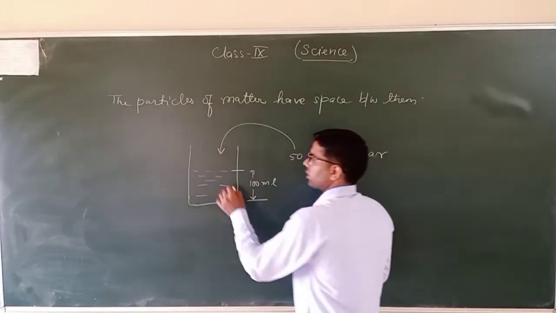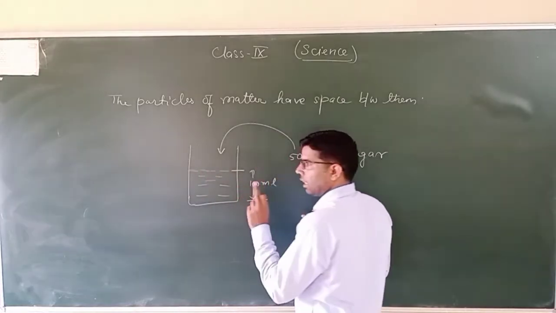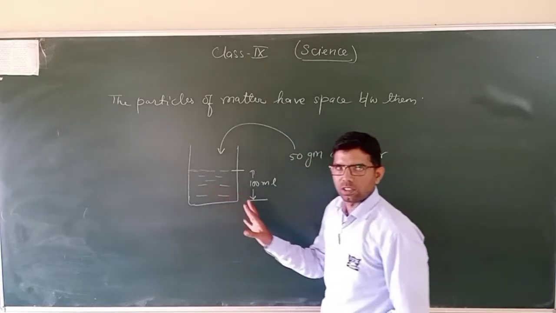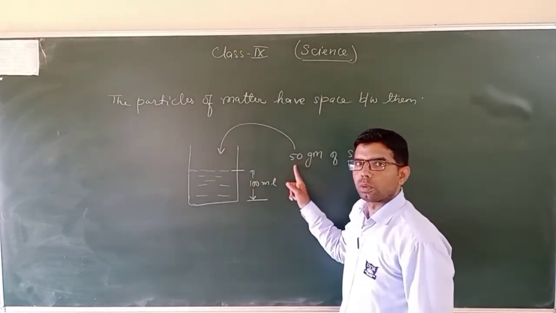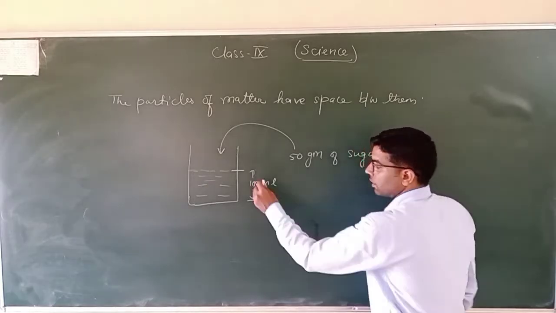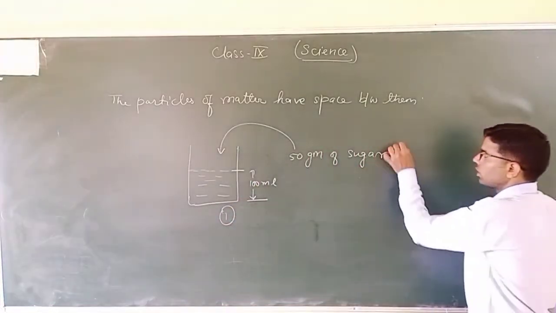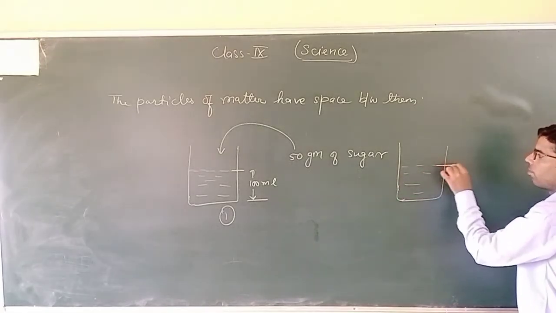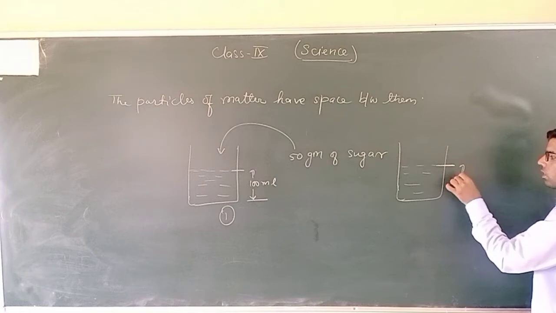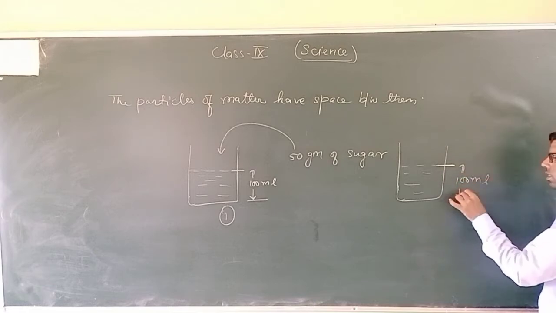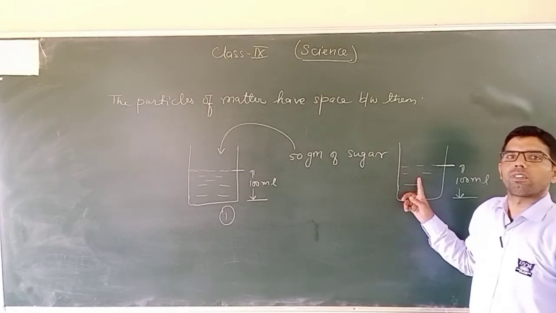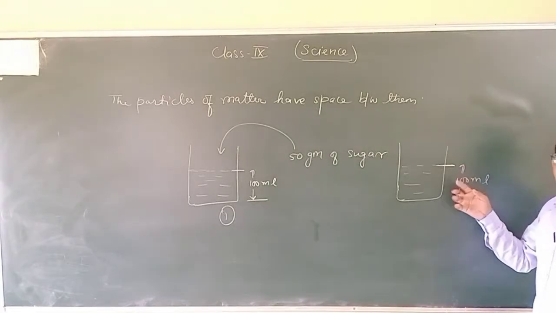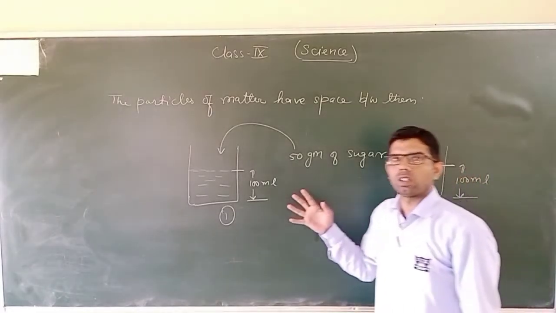Now what will happen after some time? Initially its level will change, but we'll stir this solution for some time till the sugar gets dissolved. Now this is our initial stage. What will be our final stage? You notice that the level which was at the initial stage before mixing the sugar, after mixing the sugar will remain the same. It will be at the same place. Means the volume of liquid does not change.